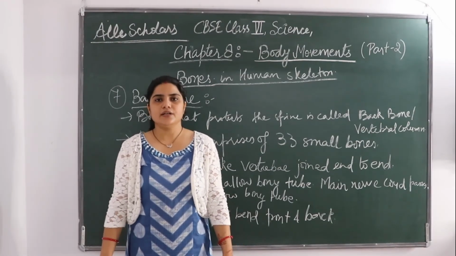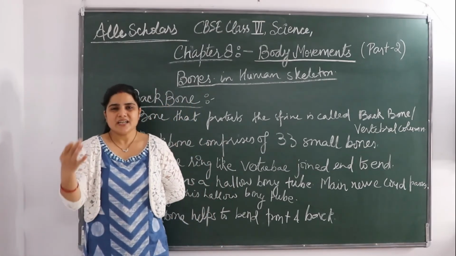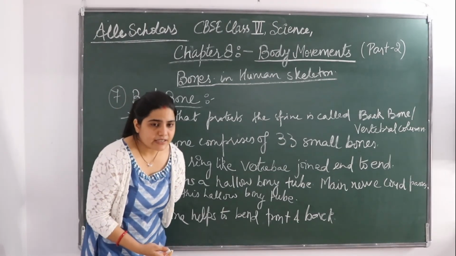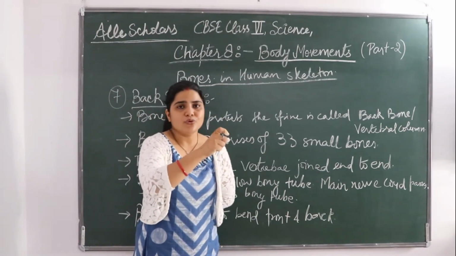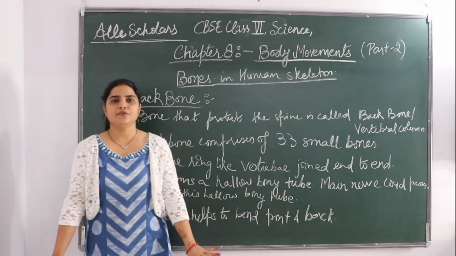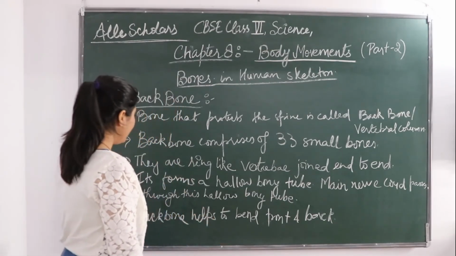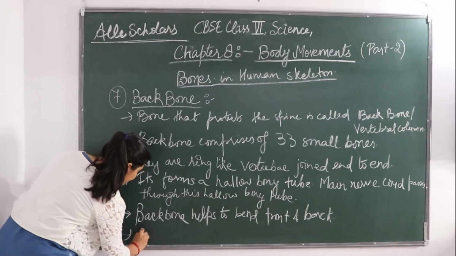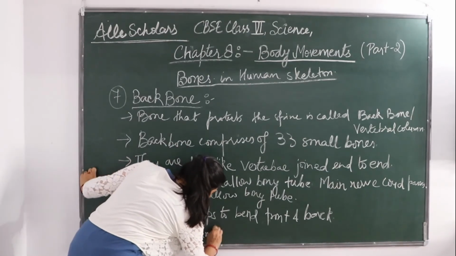We can stand straight just because of the backbone. You must have seen that when people grow old, their backbone becomes very loose and they bend somewhat like this. This is because they have a problem in their backbone. Some bones get displaced or some bones get loose. So it is because of the backbone that we can stand upright. The backbone helps to bend front and back, and helps to stand upright.